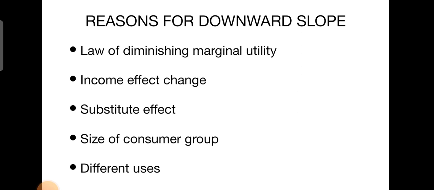And the next one is the size of the consumer group. The size of the consumer group attracts new buyers who can afford to buy it, hence the quantity demanded also rises. And the last one is different uses. If the commodity has different uses, then demand will expand if the price decreases. That means if the price of milk decreases, it can be used to make paneer, butter, curd, and their demand also increases. So that is called different uses.